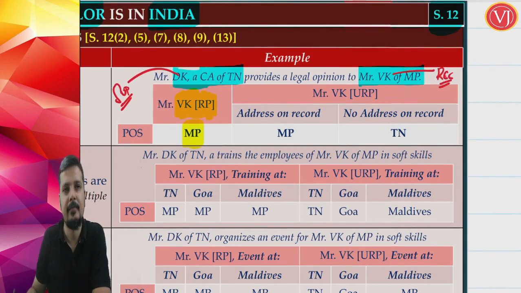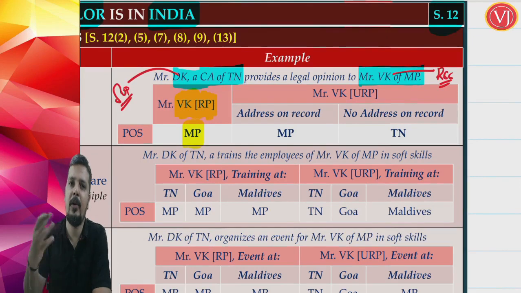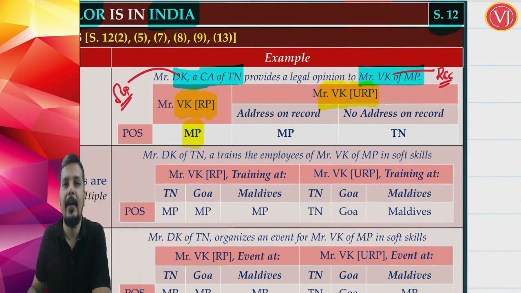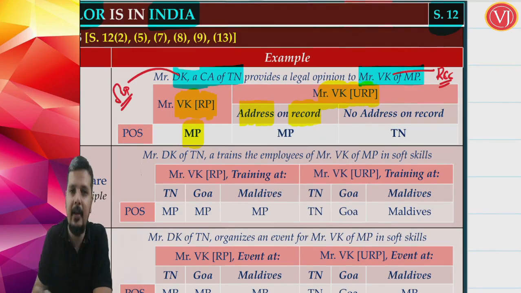VK. Now, if VK is registered, the location of such registered recipient, which means Madhya Pradesh. If VK is not a registered person, an unregistered person, and the address of the recipient, that is VK, exists on the records of the supplier, that is Mr. DK, if the address is there on records, then the answer is again the location of the recipient, that is Madhya Pradesh. If the address is not there on records, then the answer is the location of the supplier.